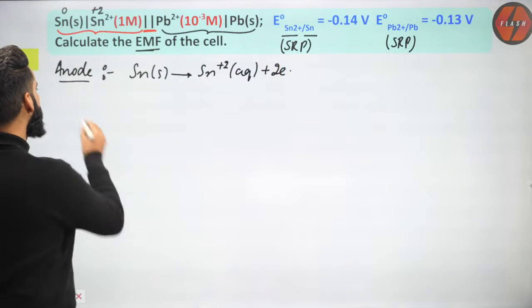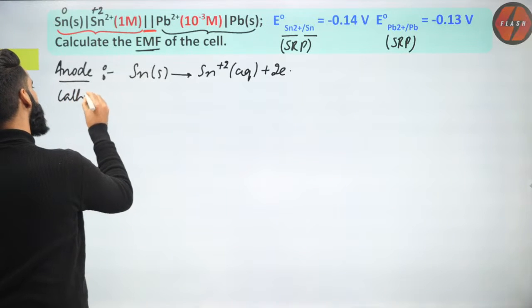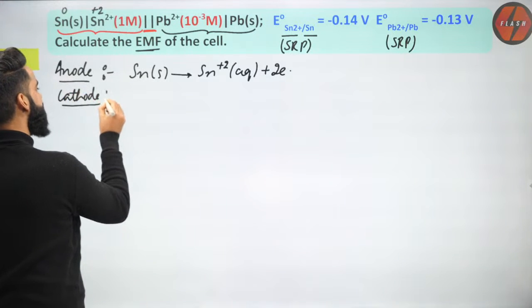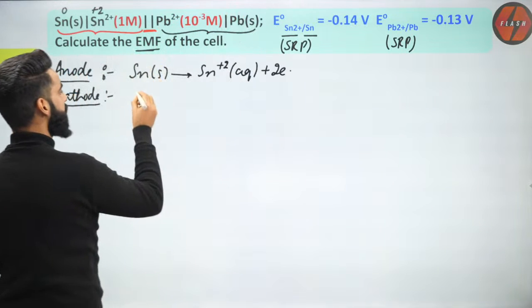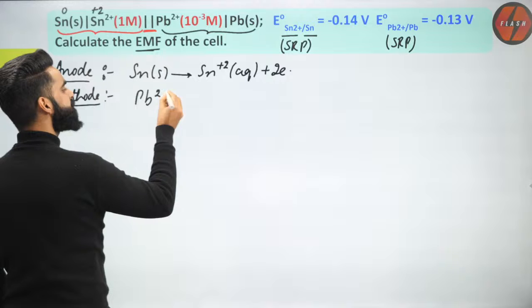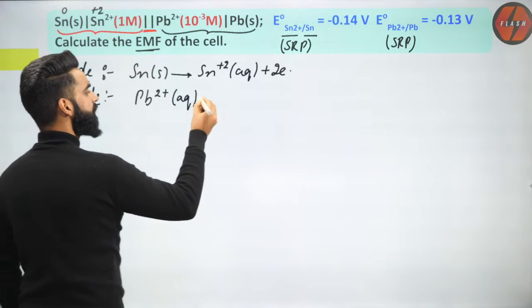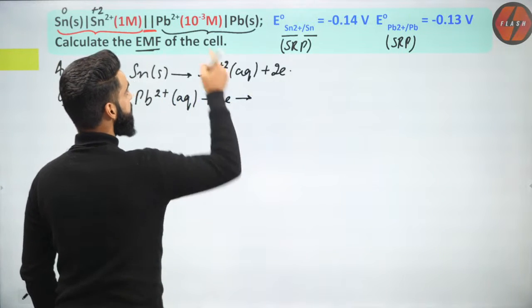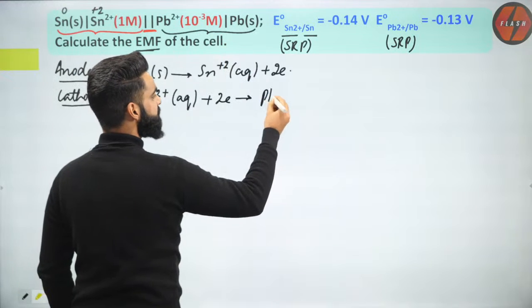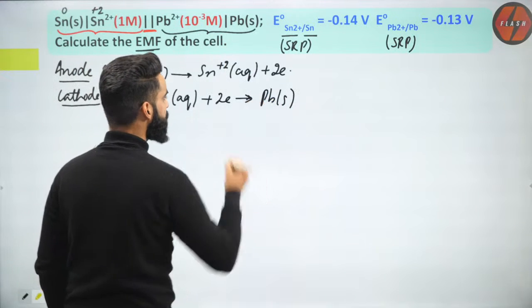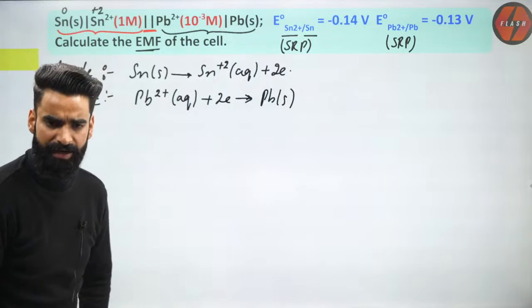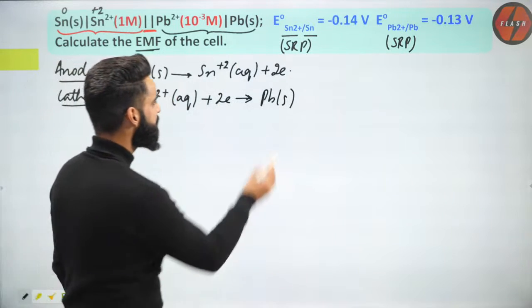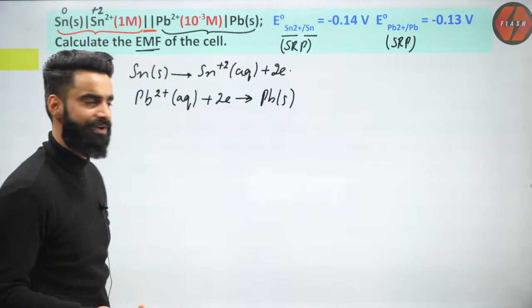Correct? Now about the cathode. What reaction should take place at the cathode? At the cathode, reduction will take place. Pb2+ changes to Pb solid. So I'm going to write it like this: Pb2+ aqueous plus 2 electrons changes to Pb solid, because reduction is taking place. Reduction means gain of electrons, right? Now people, can I directly add these two reactions? Definitely. Why is that? Because electrons are balanced on both sides. I can directly add them.